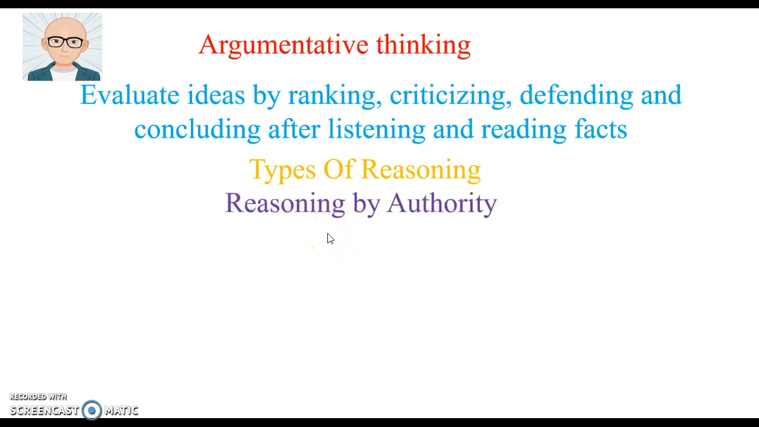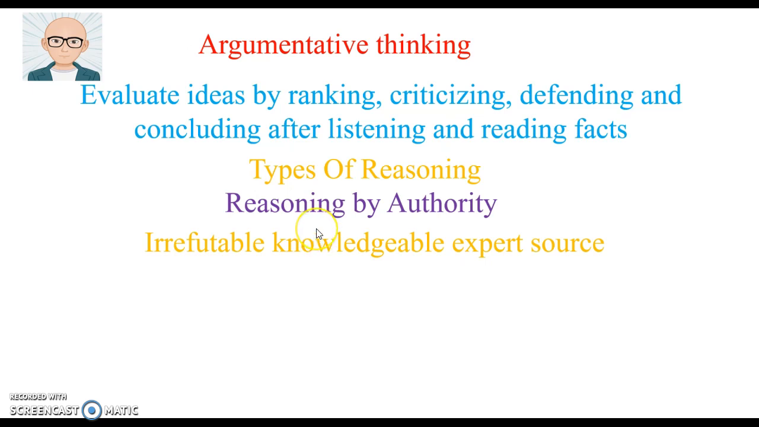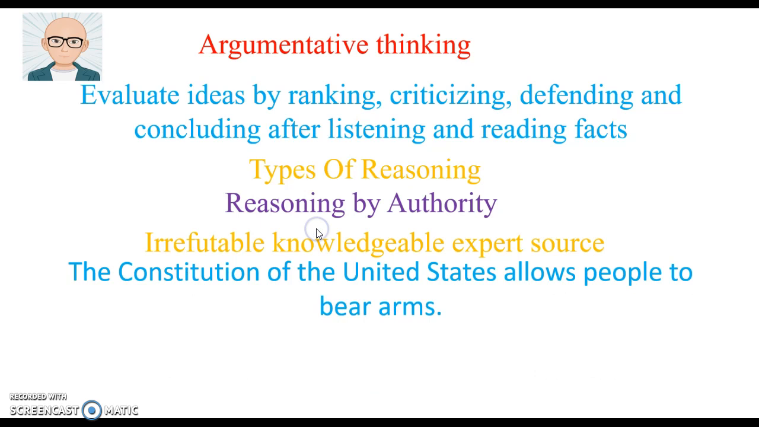Now, there are types of reasoning which we use to justify our arguments. One is reasoning by authority. This is when we have a source that comes from an expert who is knowledgeable, and of course, then the source or the product is irrefutable.